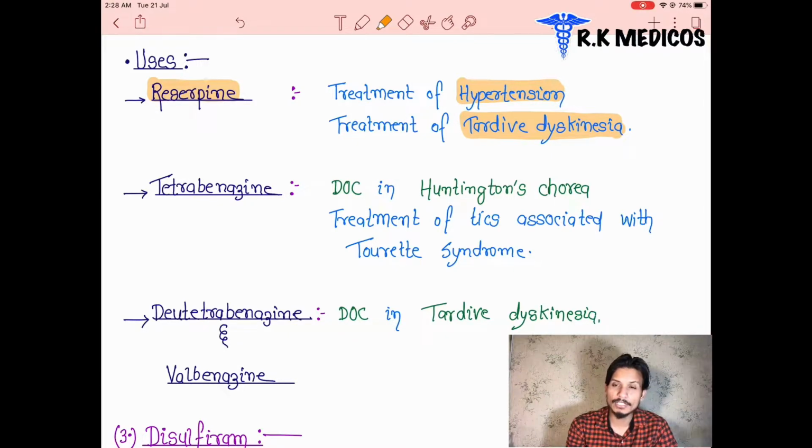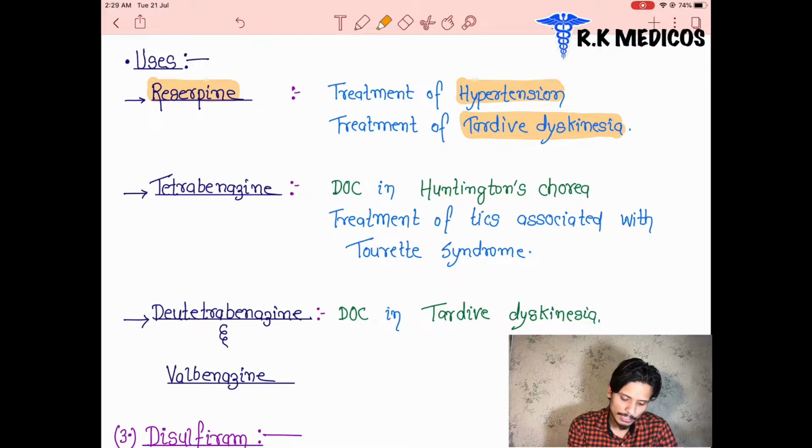We discussed it already. What is tardive dyskinesia? In the patient, the facial muscles may not work properly, or the tongue protrudes outside. The facial muscles also make grimacing movements like this. Tardive dyskinesia includes many more features, and we are not going to discuss it, but for now we have to memorize that for hypertension and tardive dyskinesia, the drug reserpine is used.